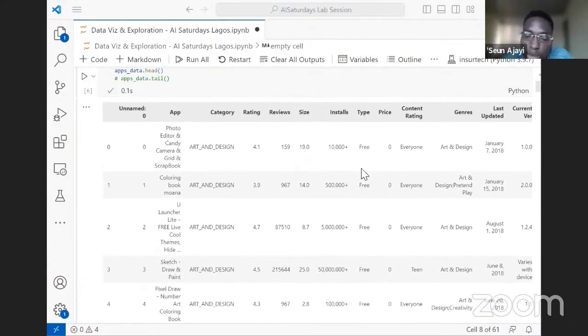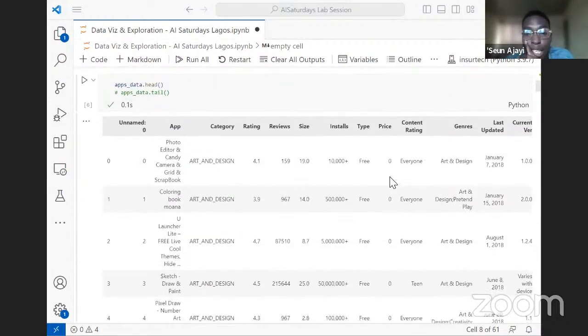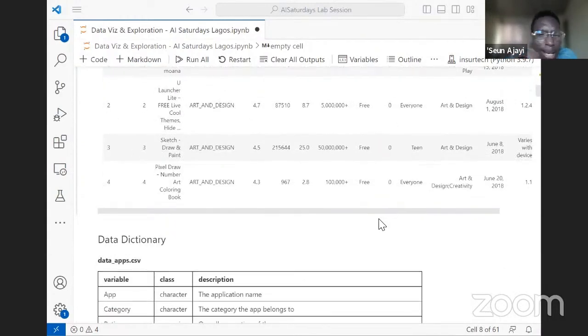And also the type should be objects, string. Then the price should also be float. Well, I've gone through the data and I can tell you that the prices have a dollar sign in front of them. That is also another special character, which is hindering the data type from being a float as expected. So the price column is also an object.